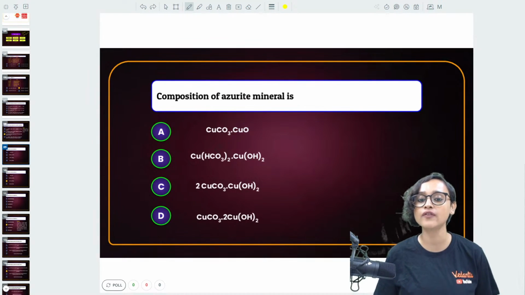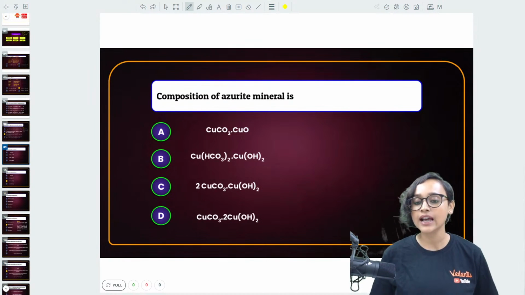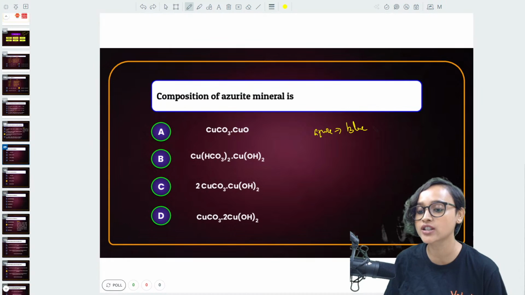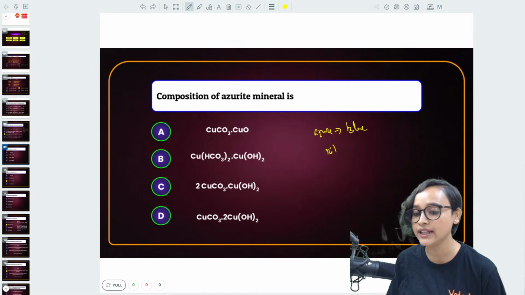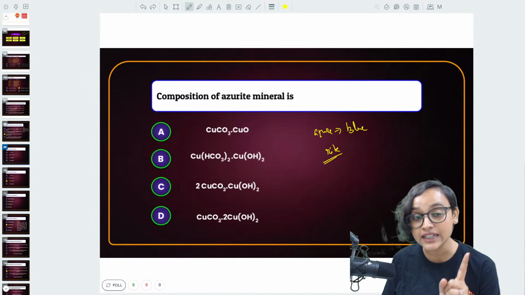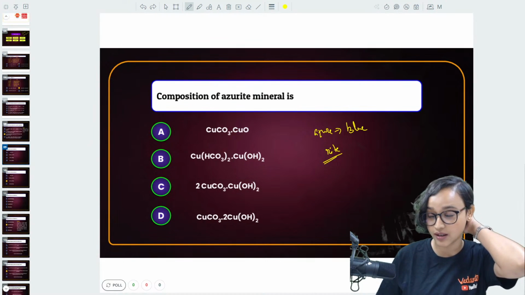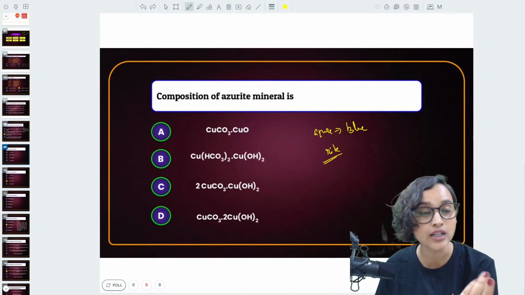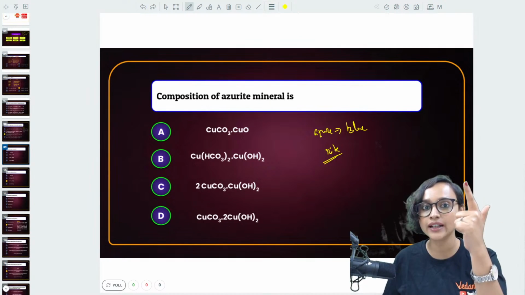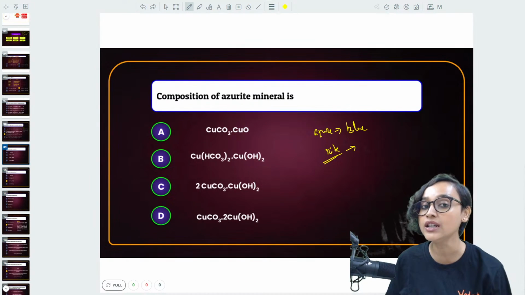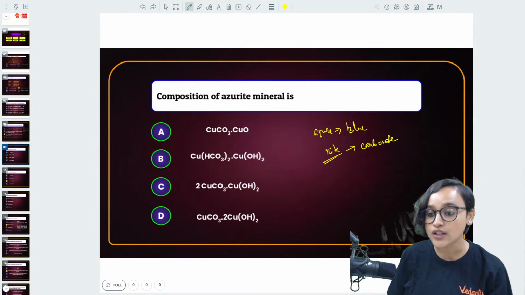Tell me, the composition of azurite mineral is. Guys, you have to remember that the word azure actually means blue. And we have seen this word siderite, malachite, and then there was... which one was it? Calamine is different, but siderite and malachite, if you see, ITE is the word that is usually used for carbonates, right? So azure is blue.